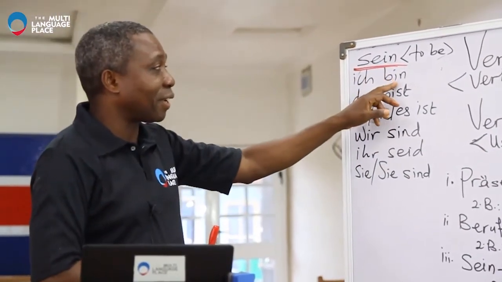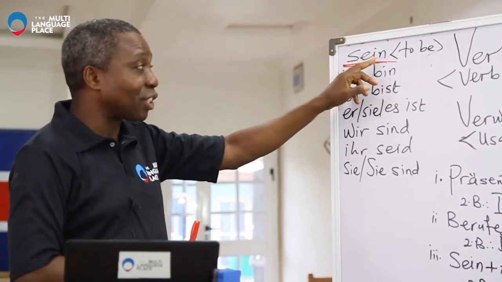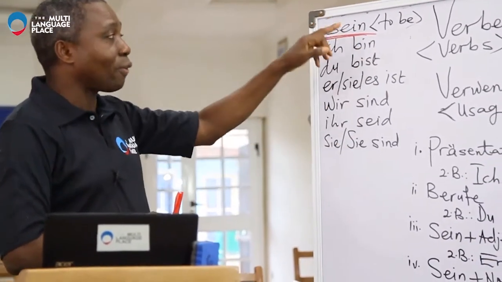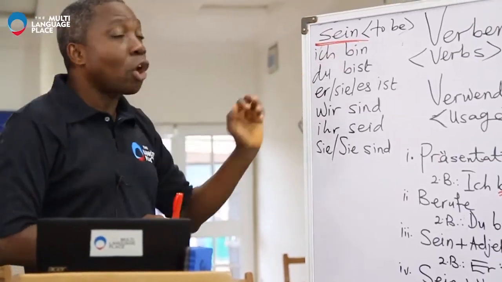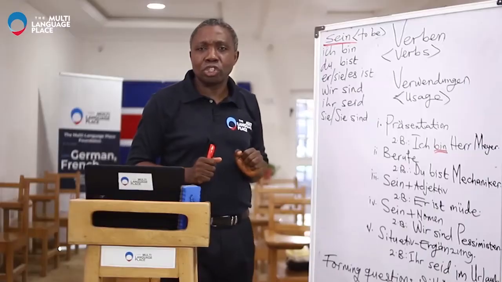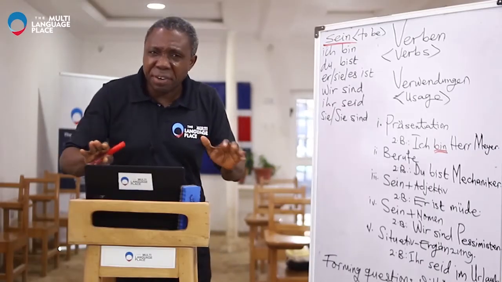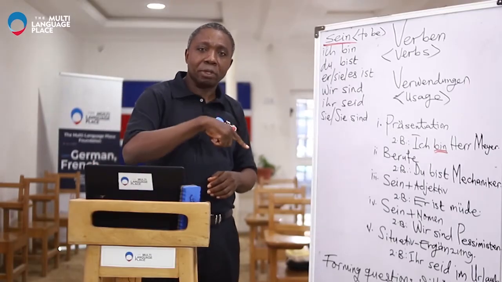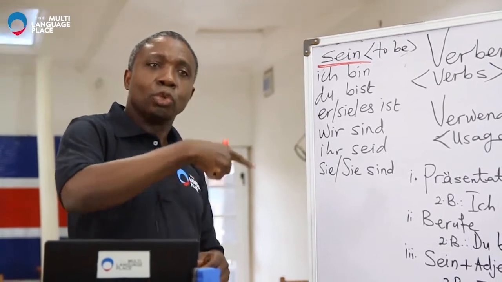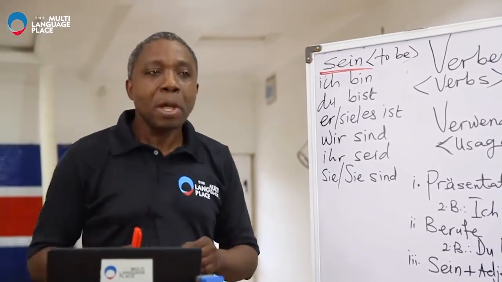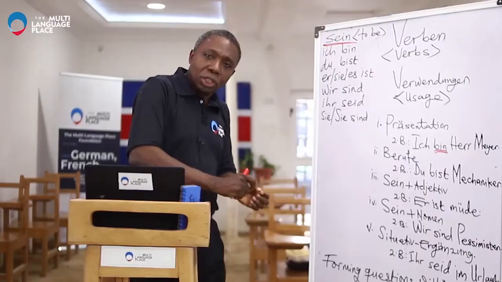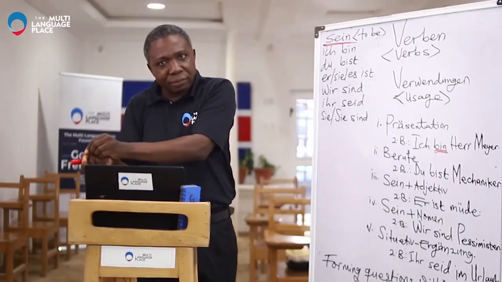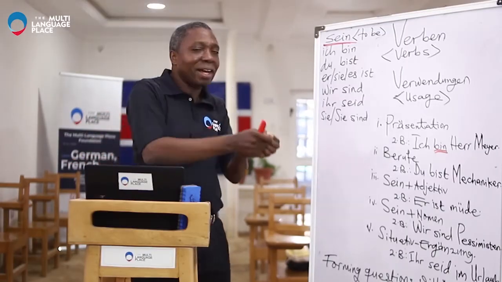Remember, this is a verb that is conjugated from the original verb. This is the conjugation of the original verb. So it occupies normally the second position. If you want to form a question, very easy. Where the pronoun is, you take it away and put it where the verb is, and you take the verb to where the pronoun is.